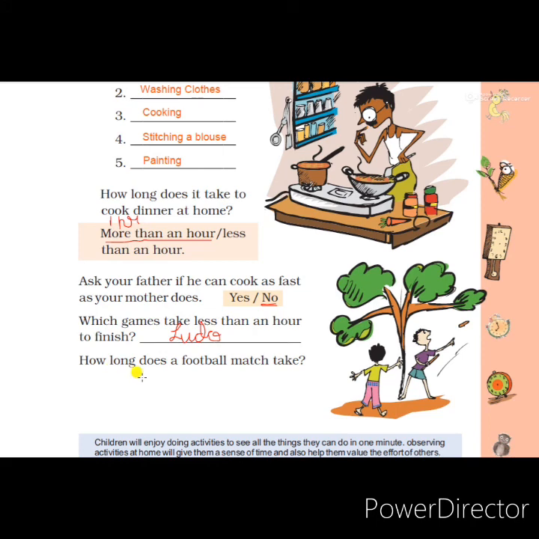Another question is: how long does a football match take? Students, it is a fixed time. It will take 1 hour and a half hour, 1.5 hours or 90 minutes. A football match lasts 1.5 hours or 90 minutes. 1 hour is 60 minutes and half an hour is 30 minutes, so the total is 90 minutes. So you write the answer 1.5 hours or 90 minutes. It is fixed.